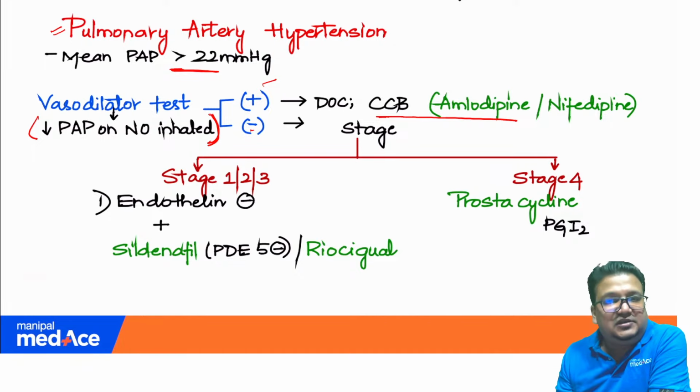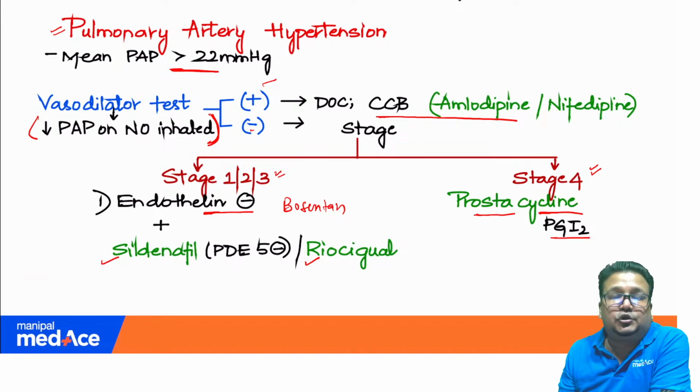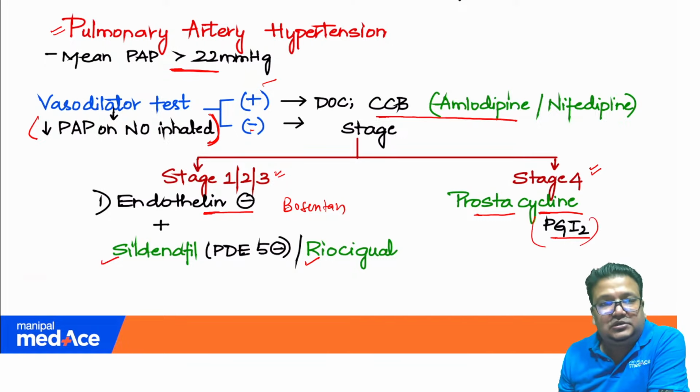then we have to look at the stage. If the patient is at stage 1, 2 and 3, then an endothelin antagonist, drugs like bosentan, with another oral drug, either sildenafil or riociguat. Riociguat can be used. And if the patient is at stage 4, the last stage of pulmonary artery hypertension, with vasodilator test negative, then you have to look for the inhaled or injectable prostacyclins like treprostinil, epoprostenol. Okay, PGI2 prostacyclin analogs we have to use.